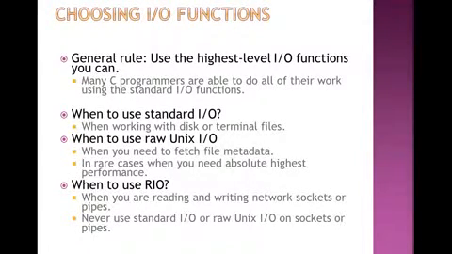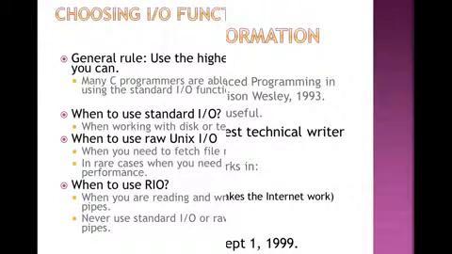Then choosing the input output functions, that is how to choose them. What is the scenario, and what is the main motto for choosing an input output function? This is a general rule: use the highest level input output functions you can. So this says many C programmers are able to do all of their work using the standard input output functions. So this is a scenario, this is a comparison.